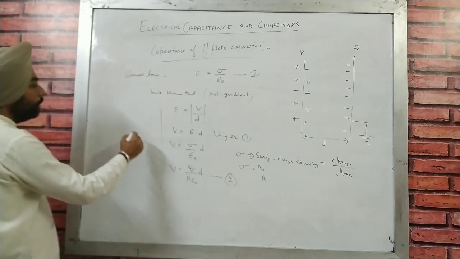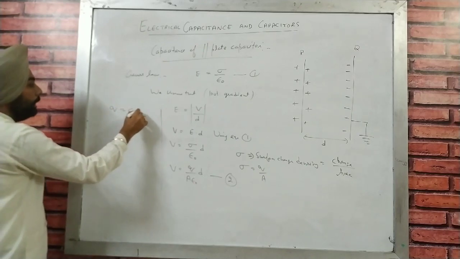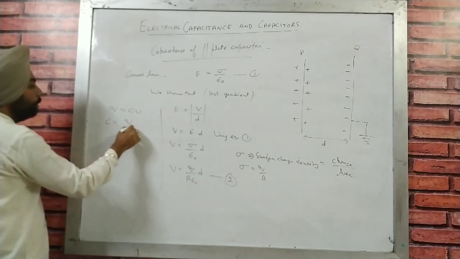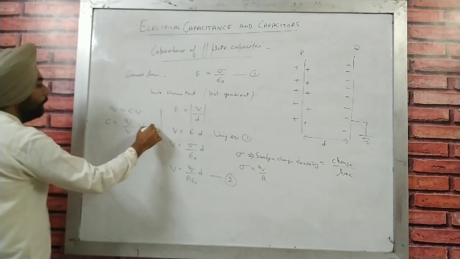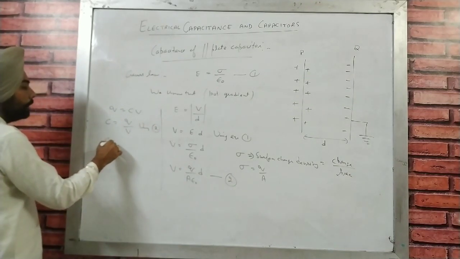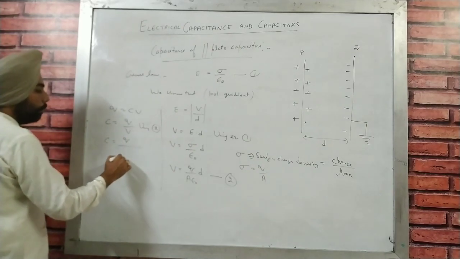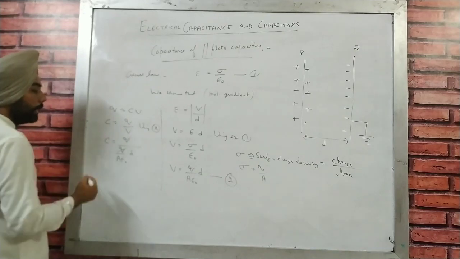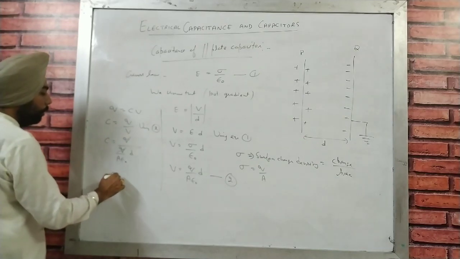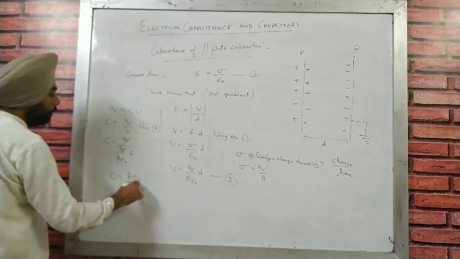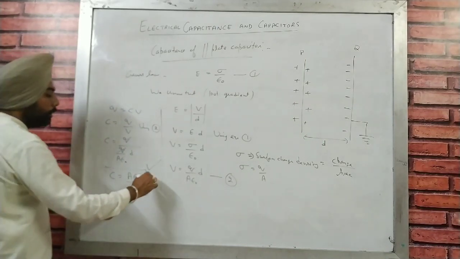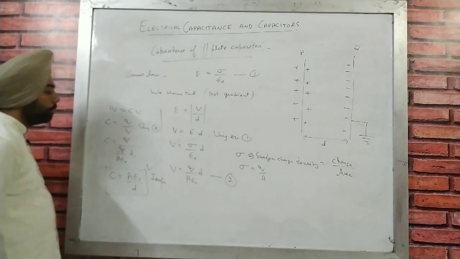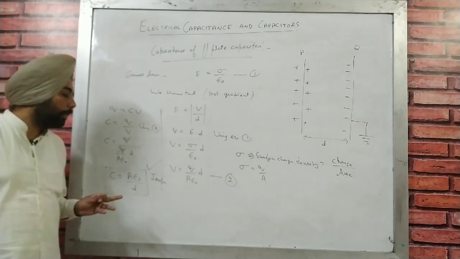Now it's very easy from here. Q is equal to CV and C is equal to Q upon V. Now using equation 2 here, C is equal to Q upon (Q D upon A epsilon naught). Now Q is cancelled out. So what is the formula of capacitance? C is equal to A epsilon naught upon D. Now that is a very important formula for the capacitance of a parallel plate capacitor.